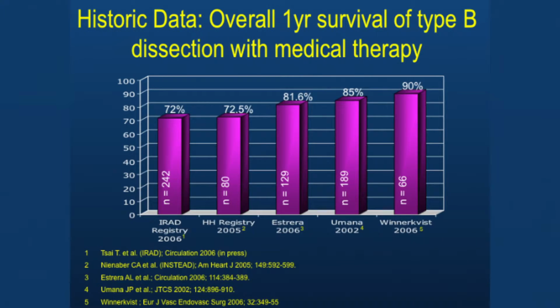Next. So why do we do medical therapy? Well, the historic data shows that even at 1 year, the patients that are treated with medical therapy have a pretty good survival. It's anywhere from 72 to 90%. And when you consider that you had 30 to 50% mortality with open repair, it was a no-brainer. This is the way to go.